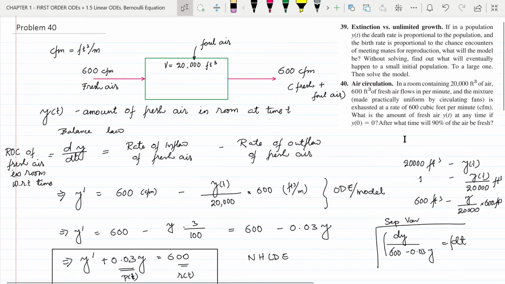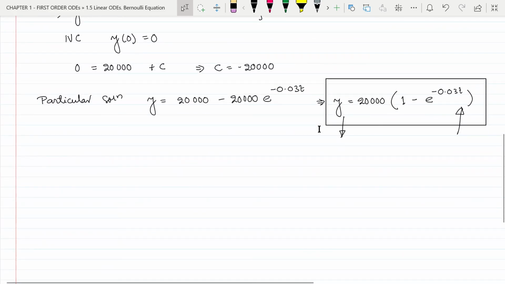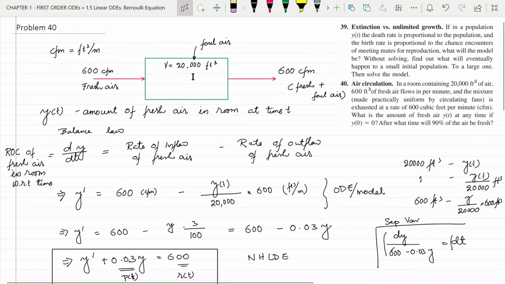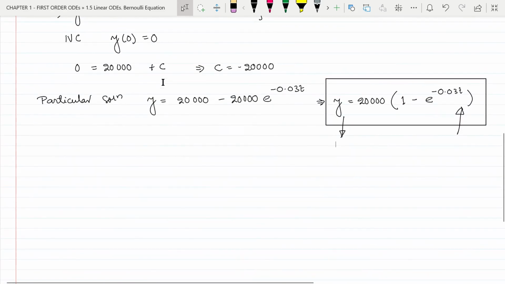Further, it is asking us in the question after what time 90% of the air will be fresh. So if 90% of this air will be fresh, then the volume of air that is fresh is 90% or 90 by 100 multiplied by this 20,000 feet cube.